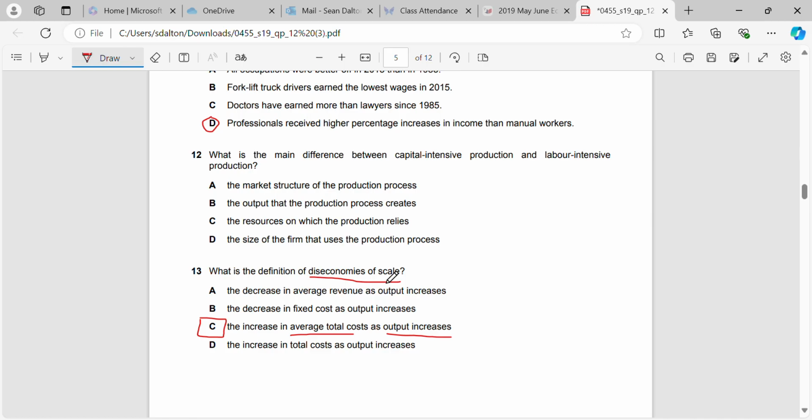Just look at your slides on 3.5. I think the definition of diseconomies of scale is given on slide 35 of chapter 3.5. And the only reason I know the specific slide is because at the time I'm recording this video, I literally taught that lesson yesterday.